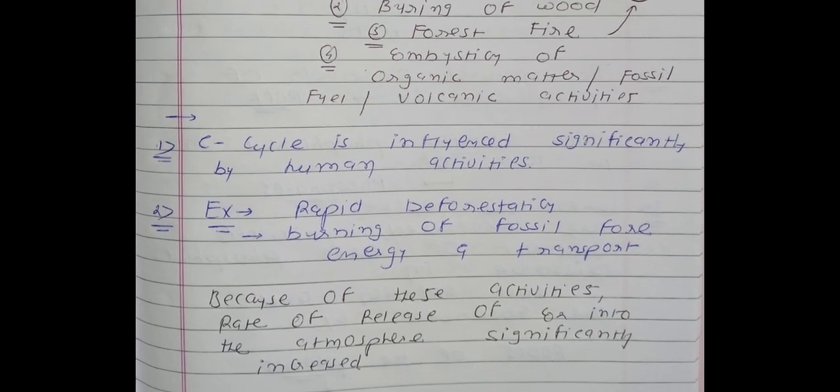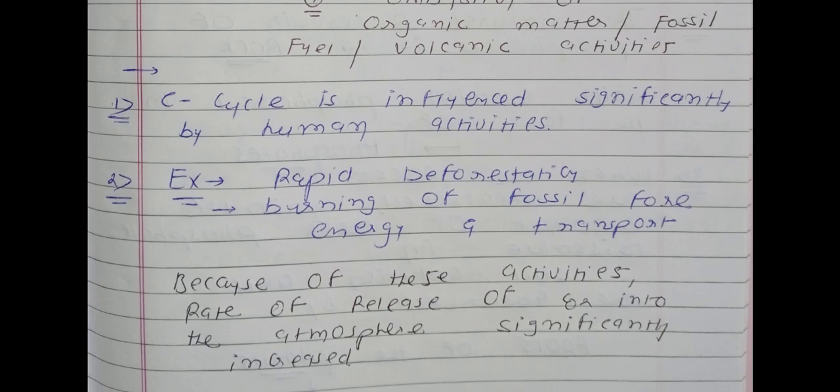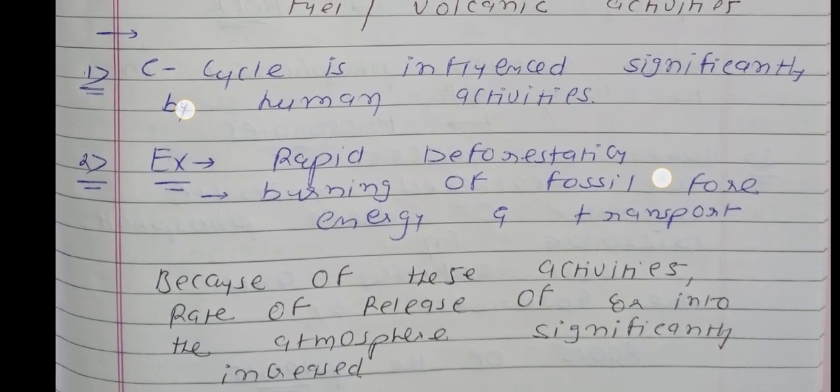Okay, now see the last concept. The carbon cycle is influenced significantly by human activities. It means human activities play a significant role in the carbon cycle because they affect this particular cycle. Now see, some examples are there, like rapid deforestation, and burning of fossil fuel for energy and transport. Because of these activities, the rate of release of CO2 into the atmosphere significantly increases.